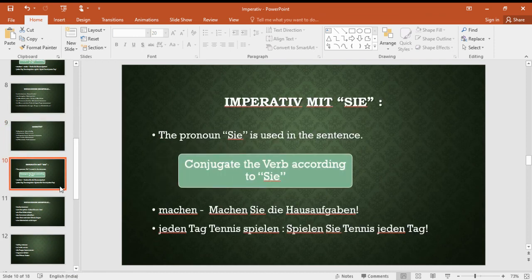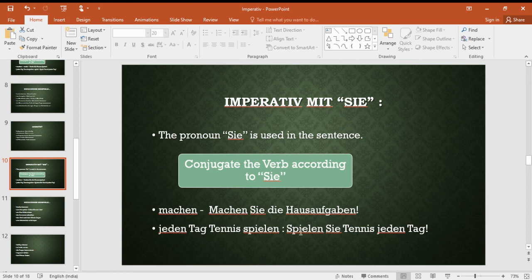For Sie also, Sie is the simplest form. But what is the difference here? The pronoun Sie is used in the sentence. We were not writing du and ihr in the imperative sentence, but the pronoun Sie is written in the sentence. And the conjugation for Sie means the infinitive form only, because conjugation for capital Sie is the infinitive form only. So machen, conjugation for Sie is machen only. So it will become machen Sie die Hausaufgaben. Do not forget this Sie.